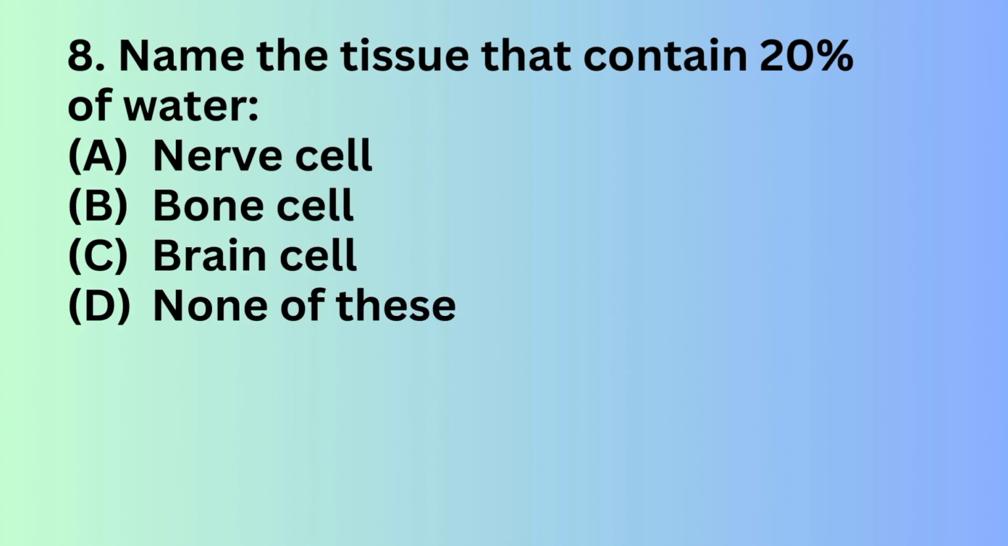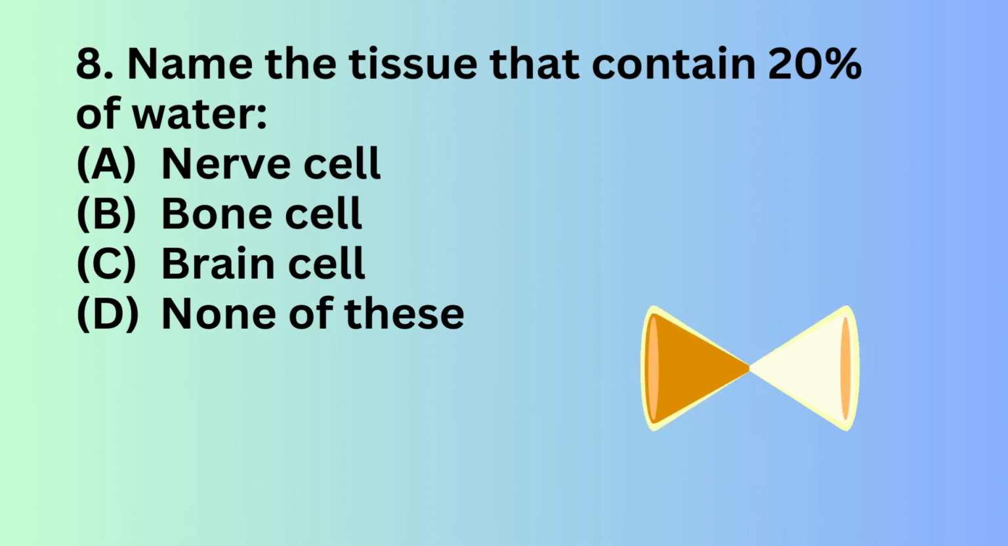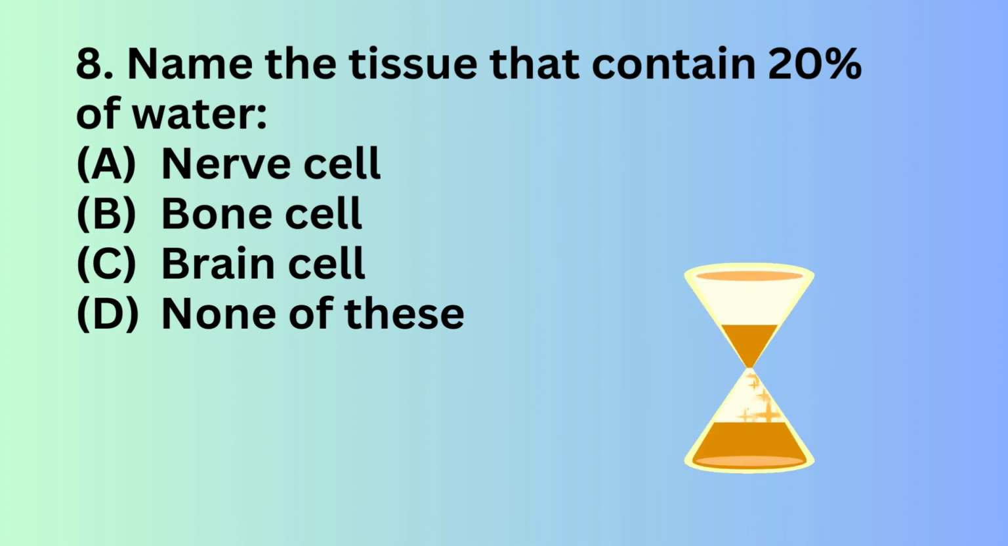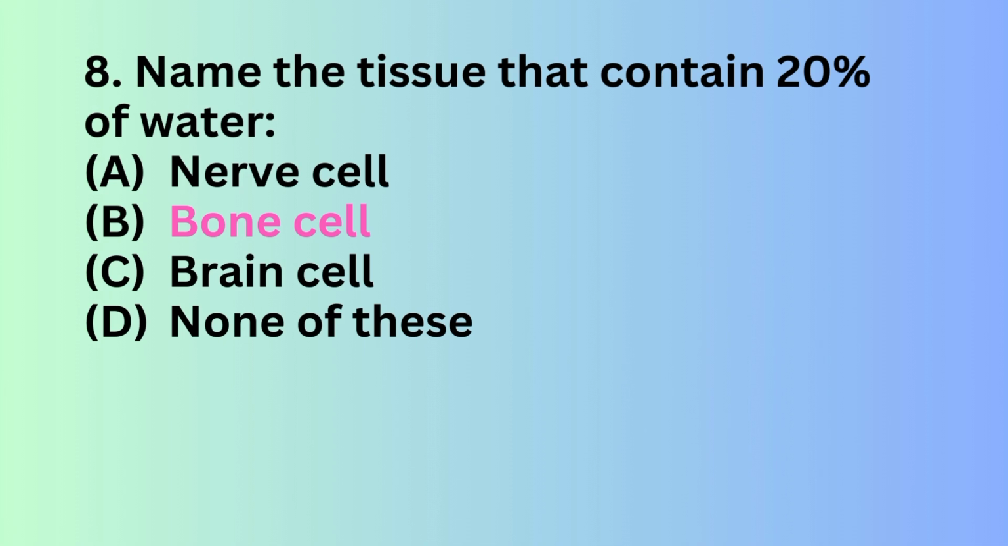Question number 8. Name the tissue that contains 20% of water. Option A, nerve cell; option B, bone cell; option C, brain cell; option D, none of these. The correct answer is option B, bone cell, which contains 20% of water.